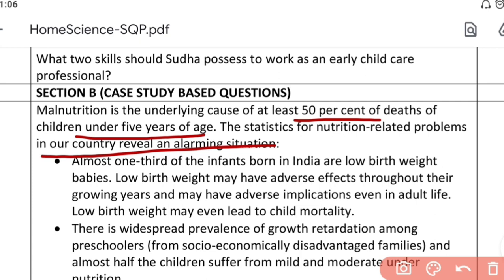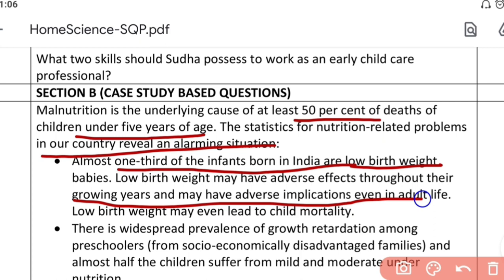Because almost 1/3 of the infants born in India are low birth weight children. Low birth weight may have adverse effects throughout their growing years and may also have adverse implications even in adult life when they grow up. And low birth weight may even lead to child mortality, the death of children before the age of 5.